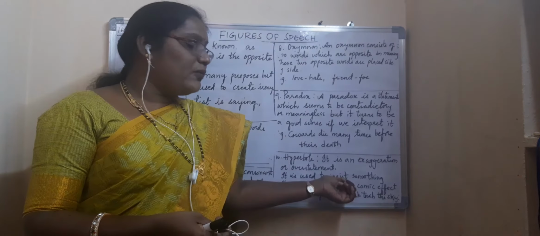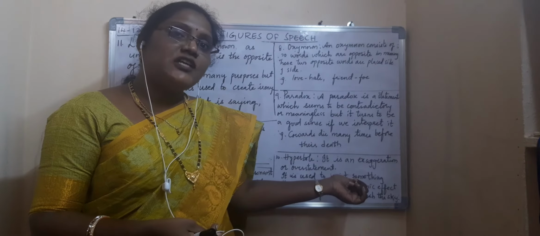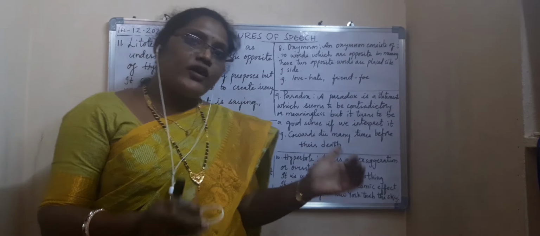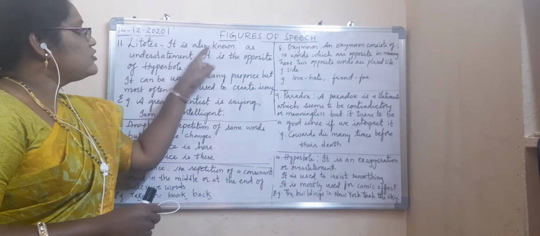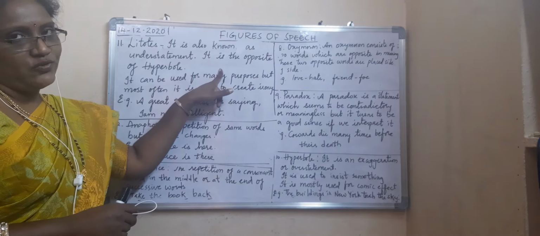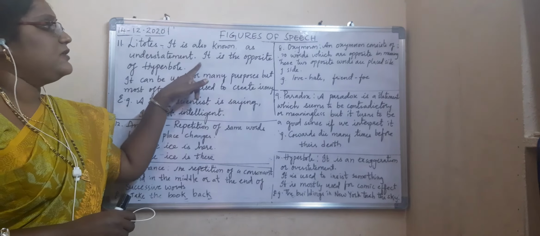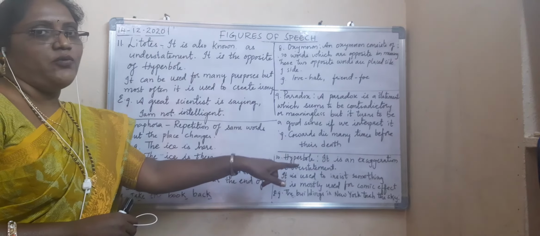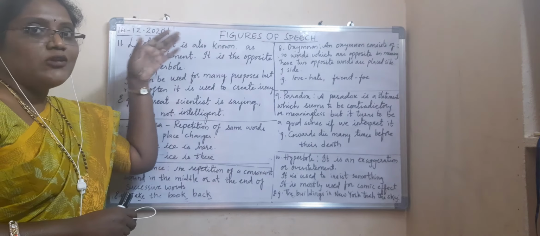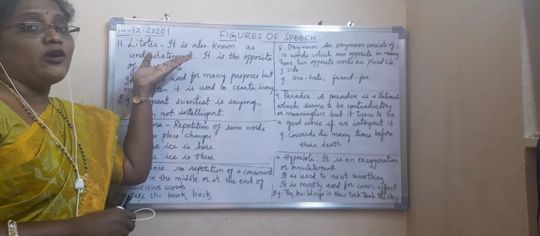Hyperbole means you have something, but beyond that you add something and say it. Whereas litotes is quite opposite to hyperbole, because whatever quality you have, you will not say that you have such and such quality. That is only litotes. So it is also known as understatement, the opposite of hyperbole. Whatever is there, it will not be said.